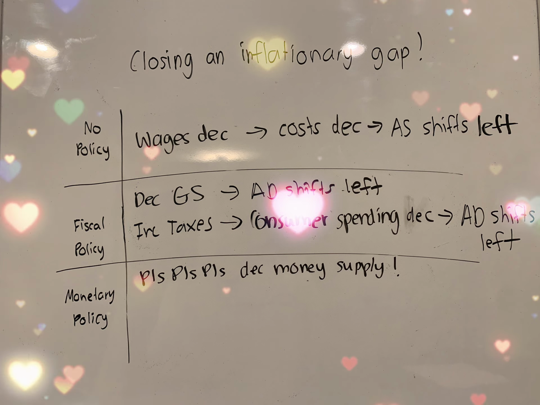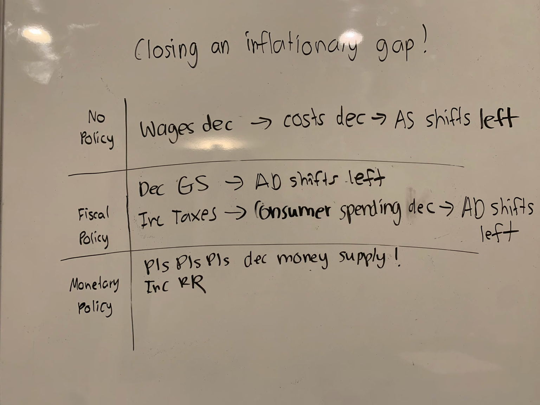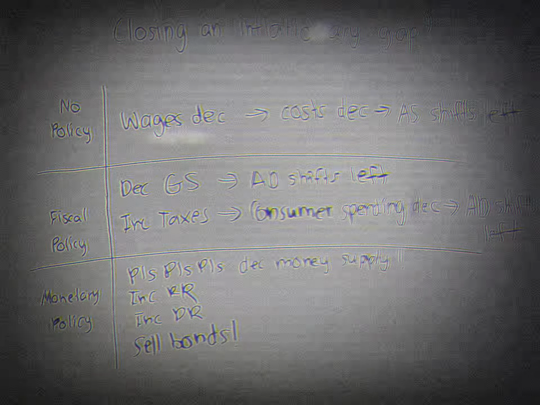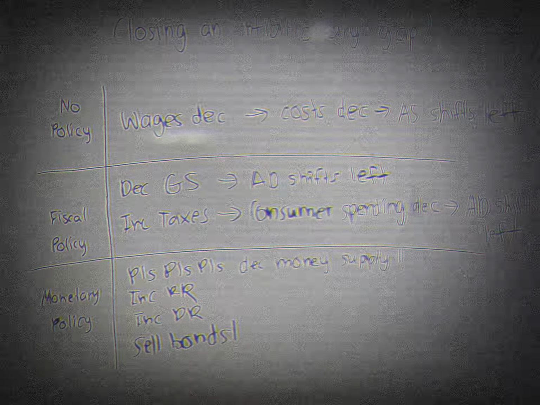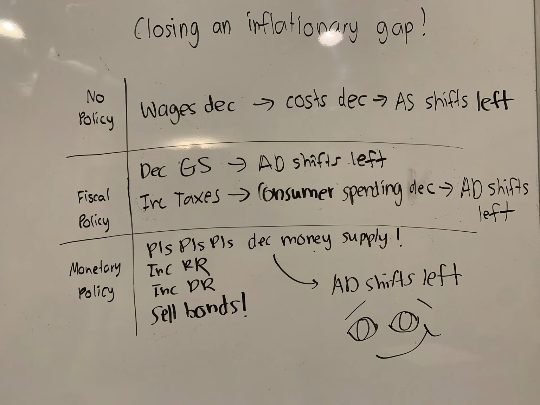So we really need to decrease the money supply. So we can either increase the reserve requirement, or we could increase the discount rate, or sell bonds. And all of these would decrease the money supply, which would shift the aggregate demand to the left.